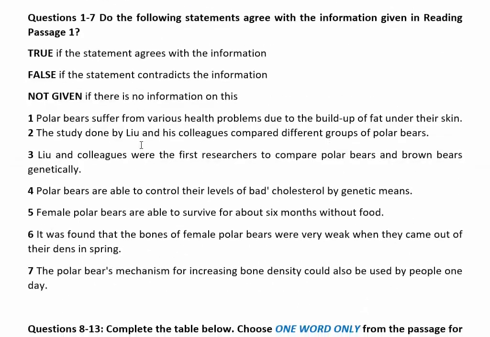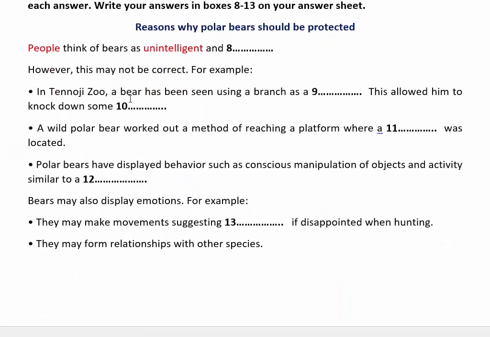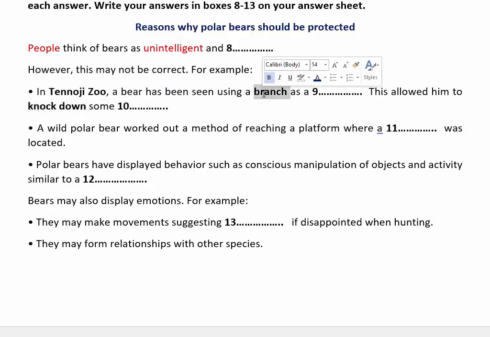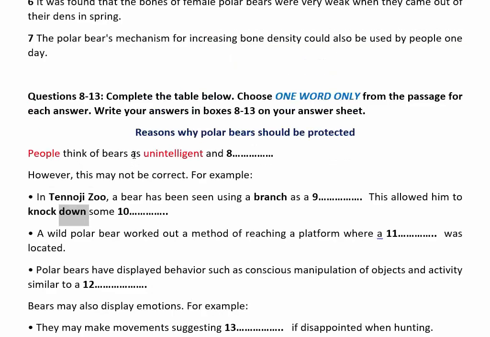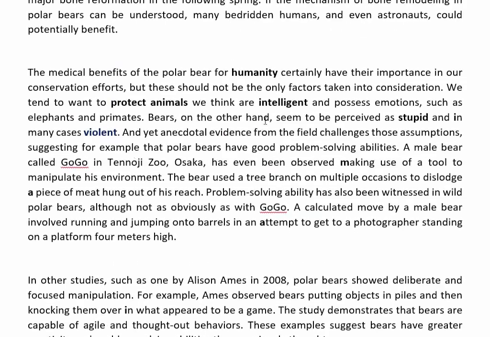Fine. Then our next question. You have to find out the keywords at first. So this is the main keyword in this sentence. Maybe they use a paraphrase of this word. Okay, fine. And the answers must come in sequential order.